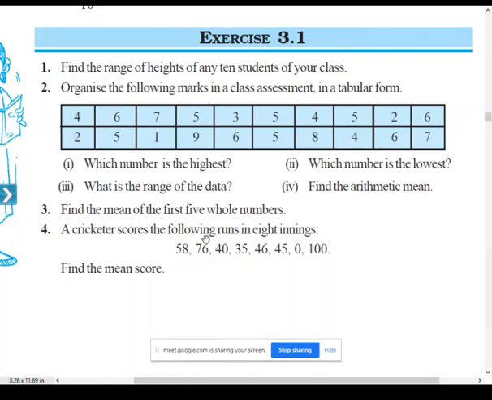A cricketer scores the following runs in 8 innings. Okay, he is playing 8 matches. Out of these 8 matches, he is scoring the following runs. I will be telling the numbers: 58, 76, 40, 35, 46, 45, 0, and 100. So these are the scores of the cricketer in 8 innings. So now what is the question? Find the mean score of these 8 innings. All of you start finding it.